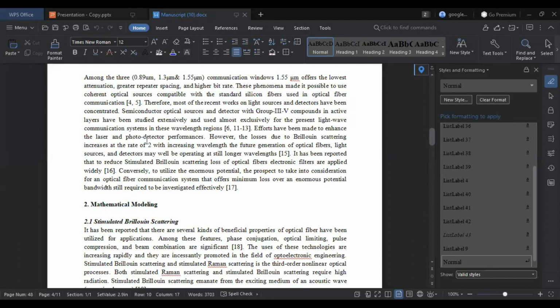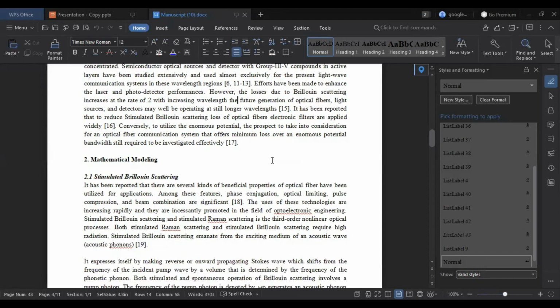Efforts have been made to enhance the laser, and these are the reference numbers who deal with these things, 6, 11 to 13, that means four literature. However, the loss due to Brillouin scattering increases at a rate of 2 with the increasing wavelength. Future generation of optical fiber light sources and detectors may well operate at still longer wavelength.